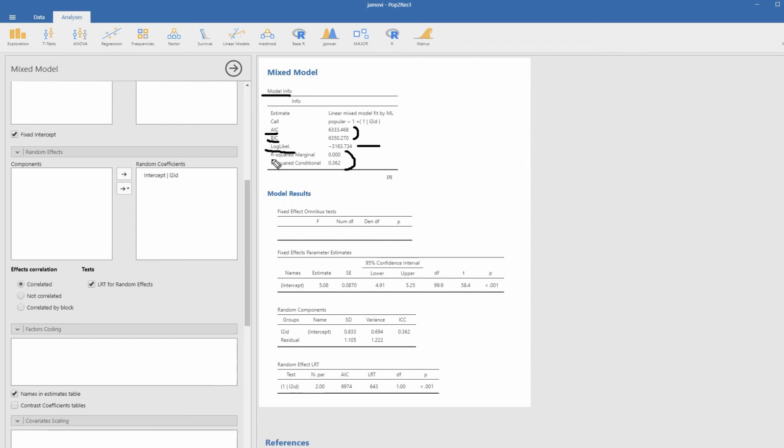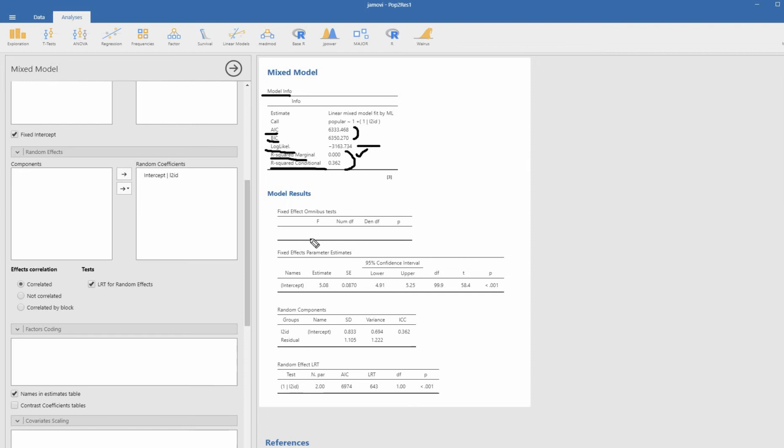Down here, you'll see that we get R-squared marginal and R-squared conditional. And these are actually not R-squares in the traditional sense that we're used to in the context of least squares regression. So it's actually better to think about these as pseudo R-squares. The R-squared marginal is really referring to a pseudo R-square when you are incorporating fixed effects within the model, which we don't have in this particular case in terms of predictors. The R-squared conditional is accounting for both fixed and random effects.